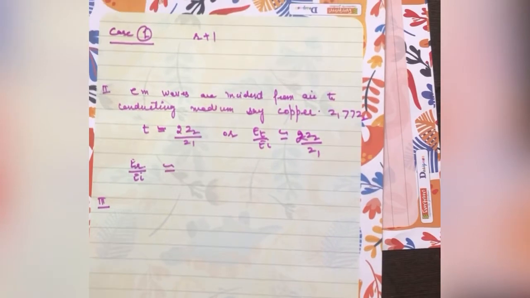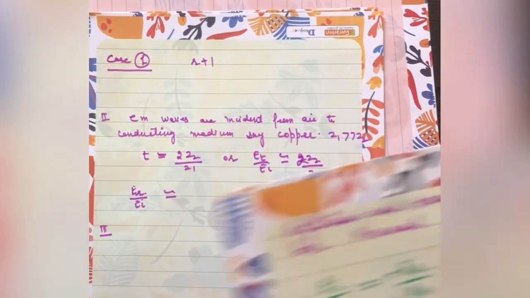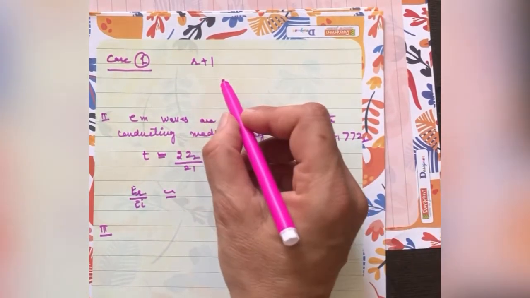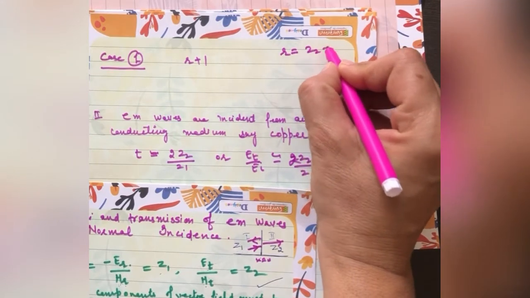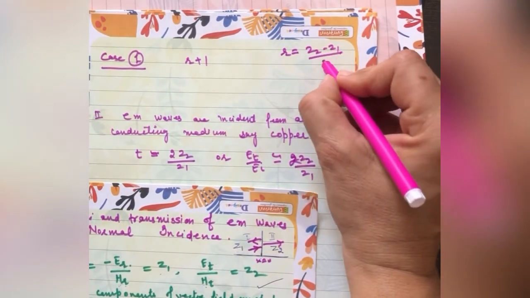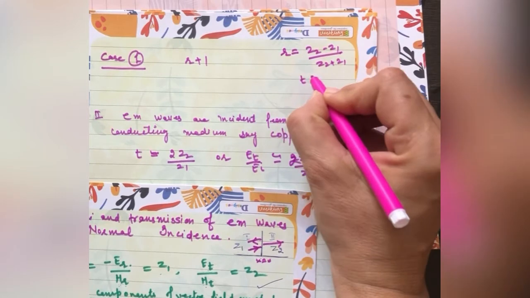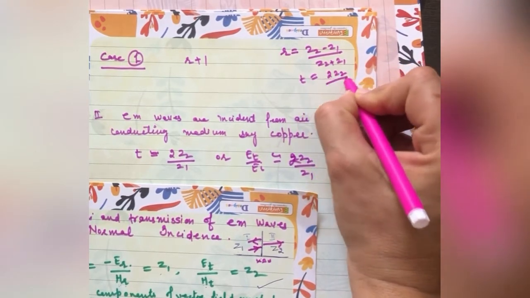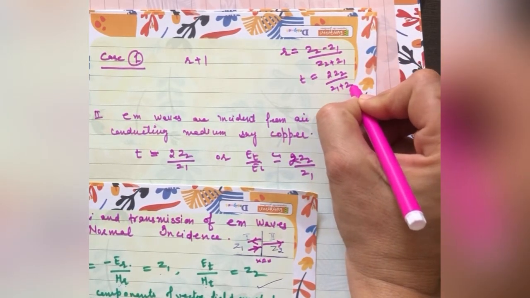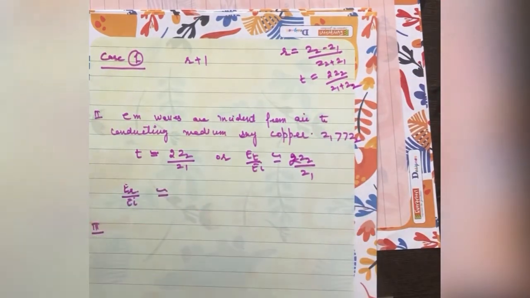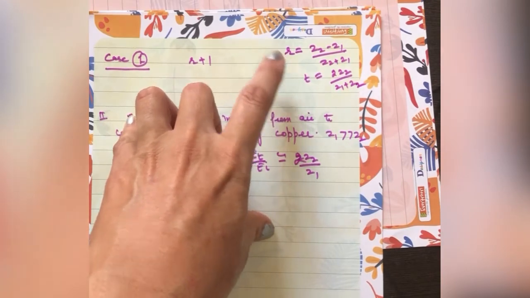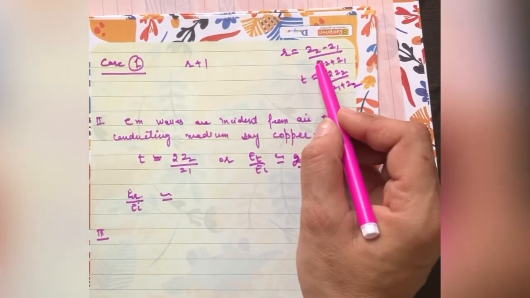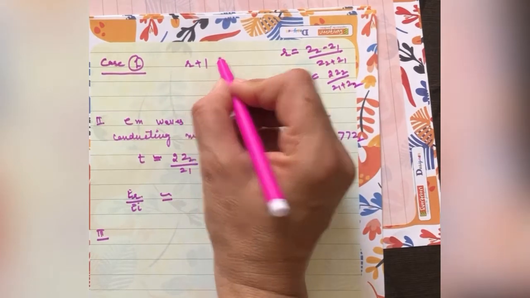So first case, we only take R plus 1. So we know that, what is R? I write here: R is equal to Z2 minus Z1 over Z2 plus Z1, and T is equal to 2Z2 upon Z1 plus Z2. This is ER upon EI and this is ET upon EI. So when we add 1 to R, what do you get?